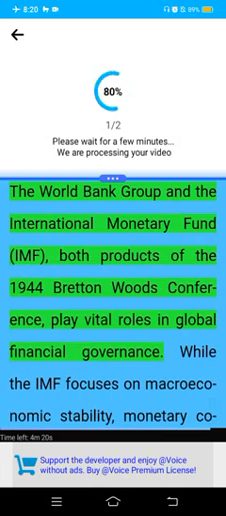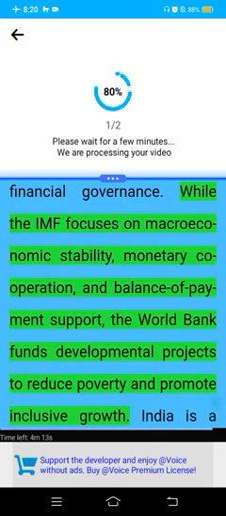The World Bank Group and the International Monetary Fund (IMF), both products of the 1944 Bretton Woods Conference, play vital roles in global financial governance. While the IMF focuses on macroeconomic stability, monetary cooperation, and balance of payment support, the World Bank funds developmental projects to reduce poverty and promote inclusive growth.